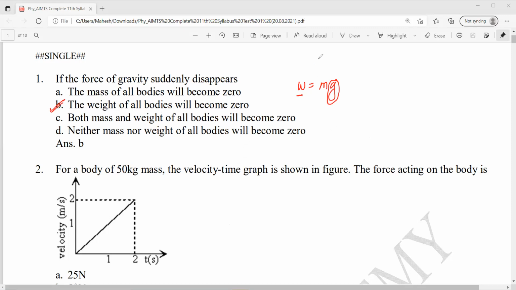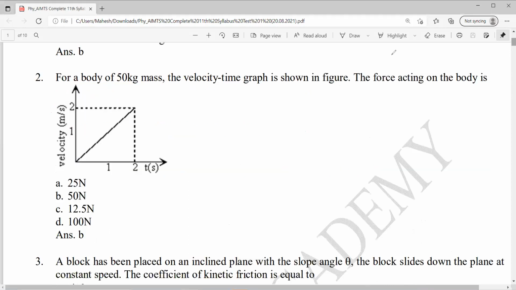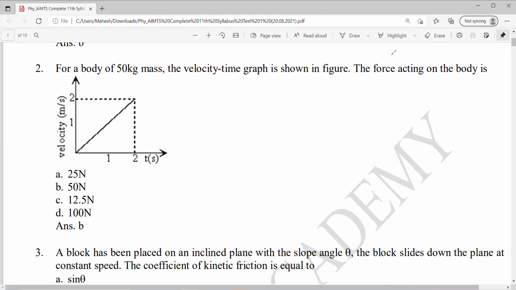Okay, so coming to the next question. A body of 50 kg mass, the velocity time graph is shown in the figure. I need the force acting on the body. So velocity time graph is given. That means slope will be what? Slope of velocity time graph is acceleration.